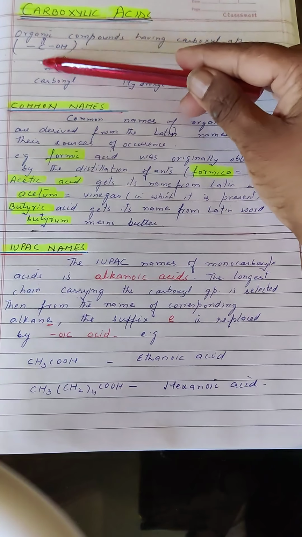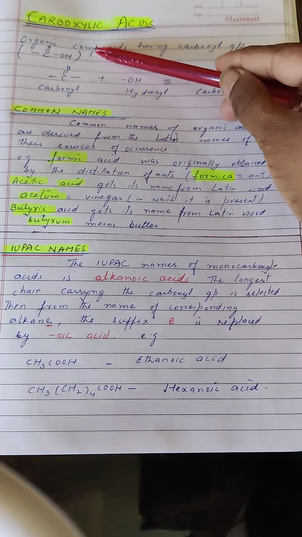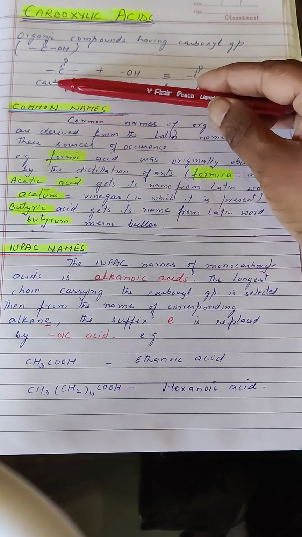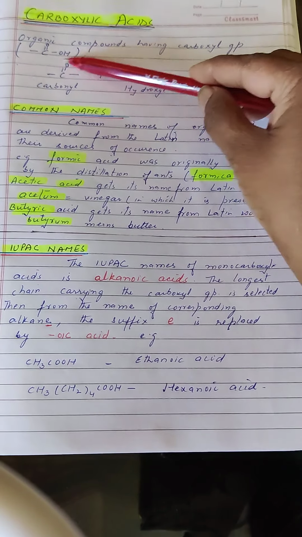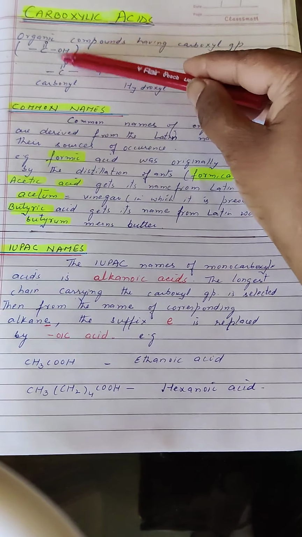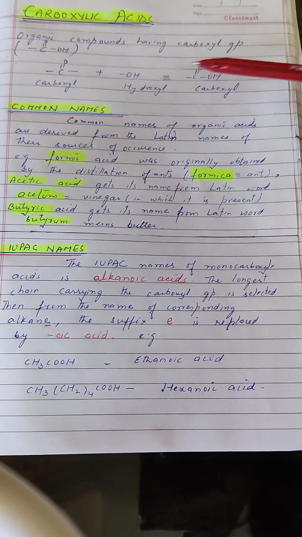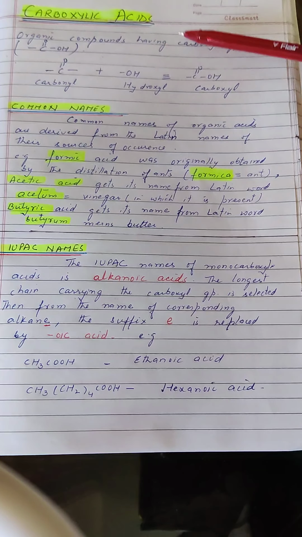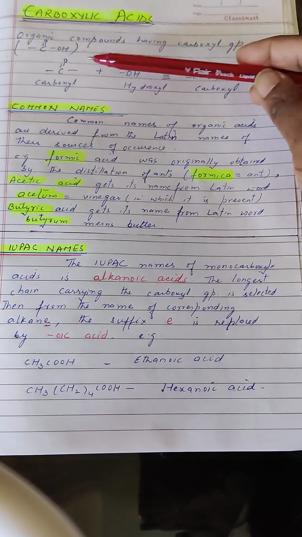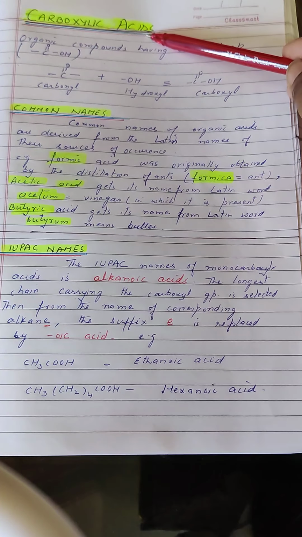Carboxylic means the COOH group. The name is given because here we have a CO carbonyl group. Also we have OH, that is hydroxyl group. Combining the two we get carboxyl. The word acid comes from their behavior, they are acidic in nature. So the name carboxylic acids.